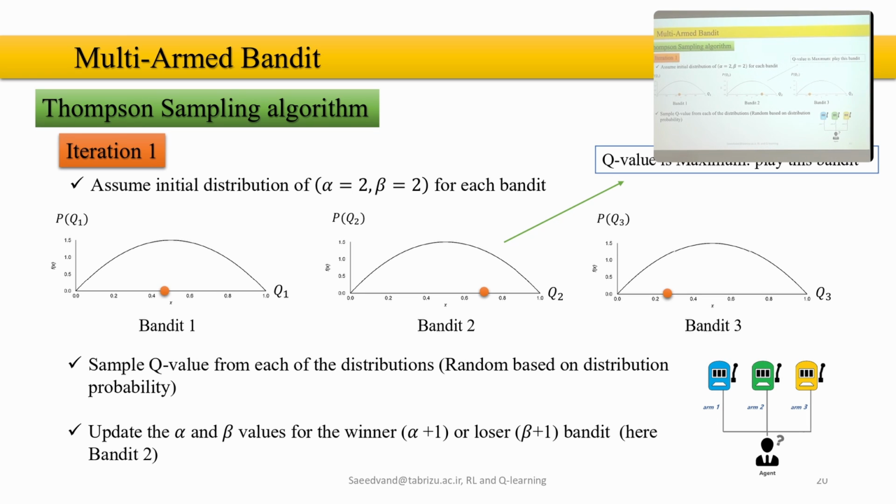Next step, I'm going to say the Q value is maximum here because this point shows a higher value for me. After taking these numbers, I take the maximum, the one that shows me the higher chance to win. It is a kind of definition of higher chance to win, although it doesn't make sense here for now, but later it's going to make sense. So I'm going to use this point and play this bandit machine.